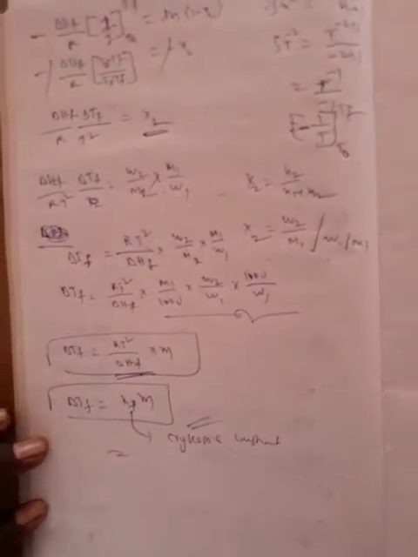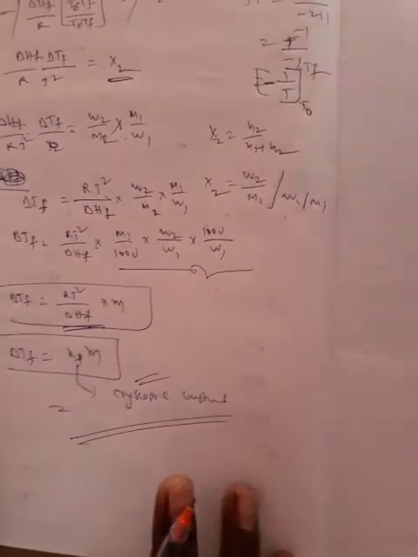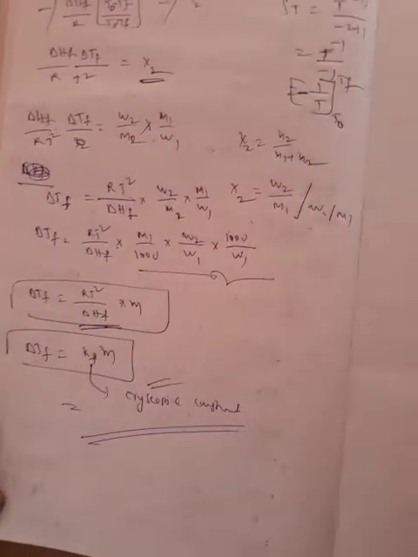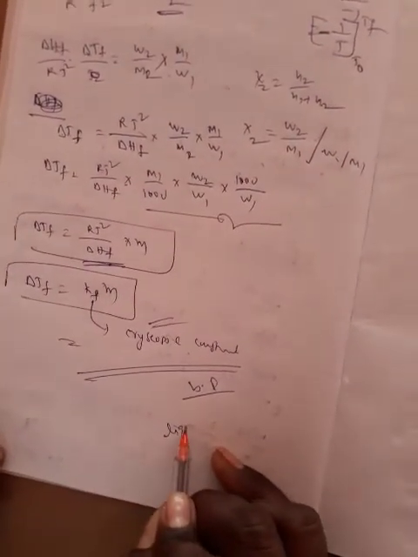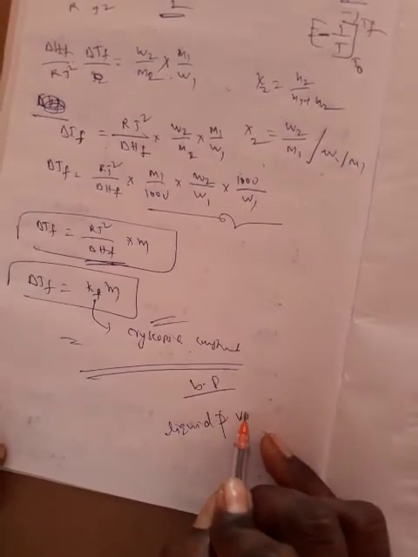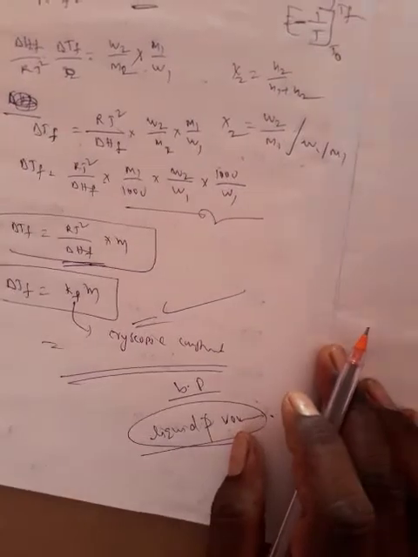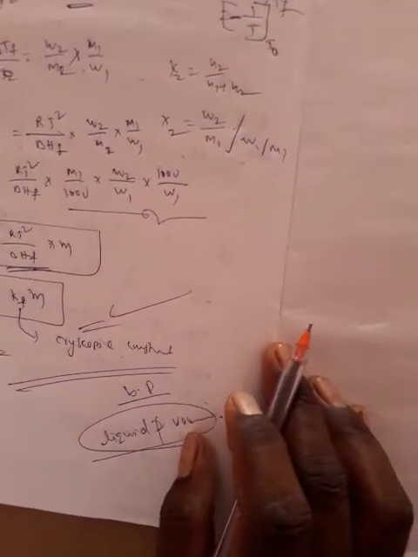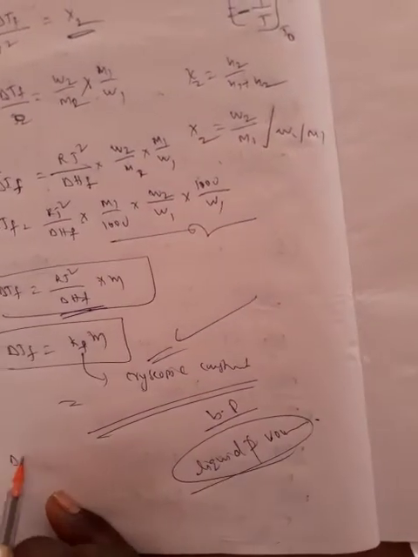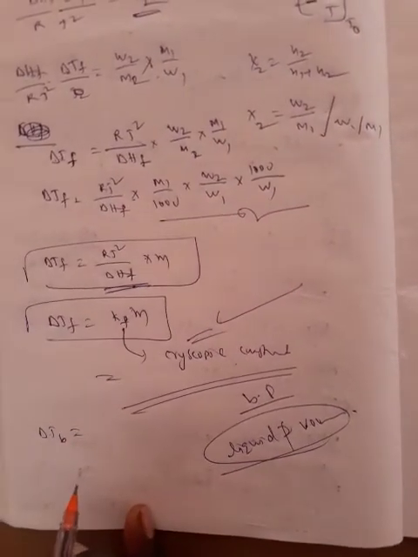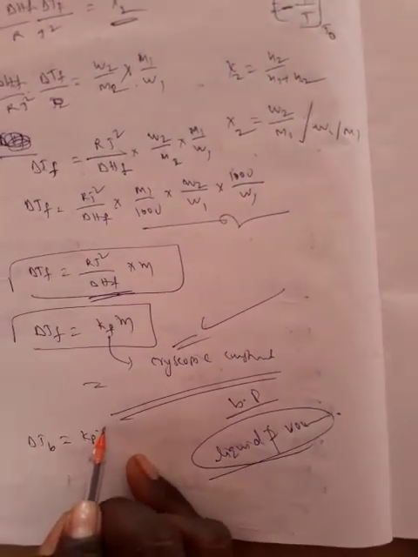In the same manner, elevation in boiling point is also the same thing, with about 99% the same simplification. The difference is that at the boiling point, liquid and vapor are both under equilibrium; the remaining steps are almost as they are. The final equation of the elevation in boiling point is the same: delta TB is equal to KB into molality. Okay, like this.